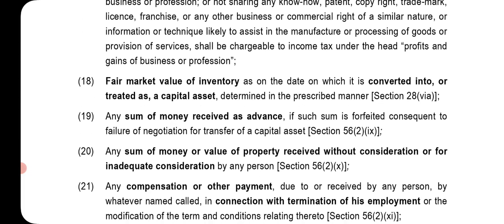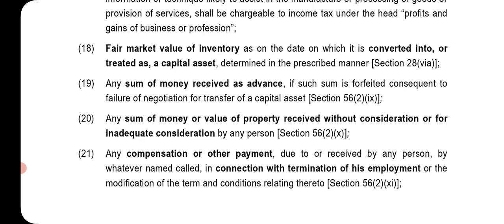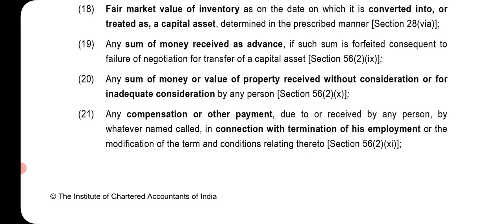Fair market value of inventory as on the date on which it is converted into or treated as a capital asset, determined in the prescribed manner. Section 28(6A): any sum of money received as advance, if such sum is forfeited consequent to failure of negotiations for transfer of a capital asset.